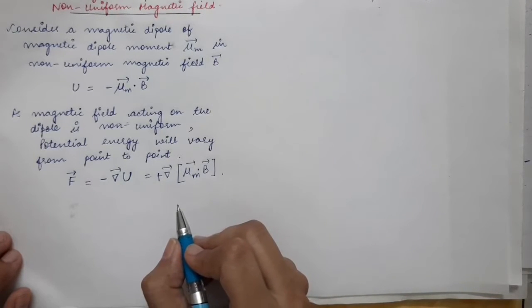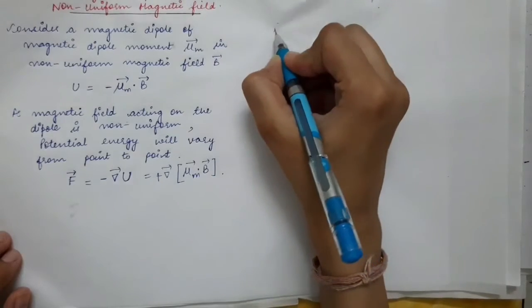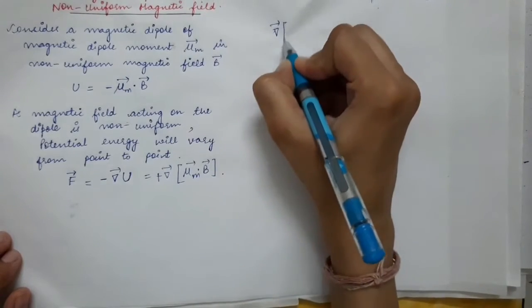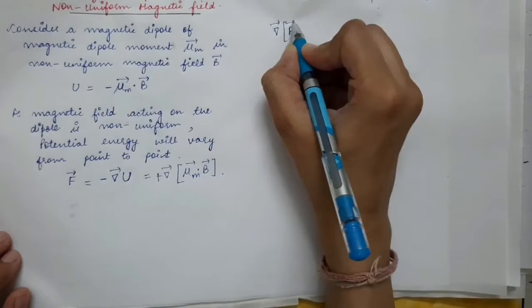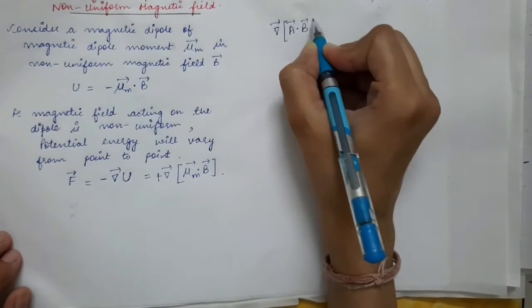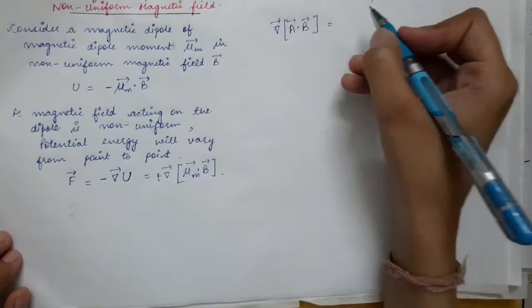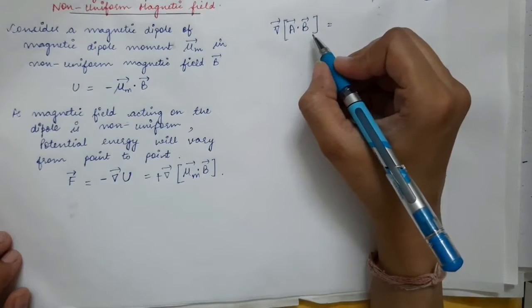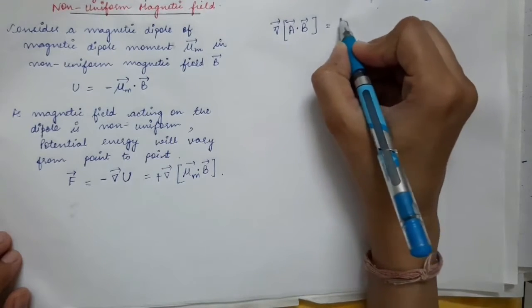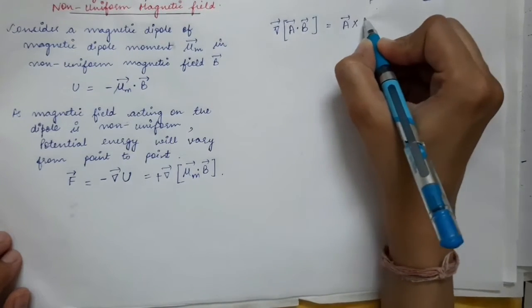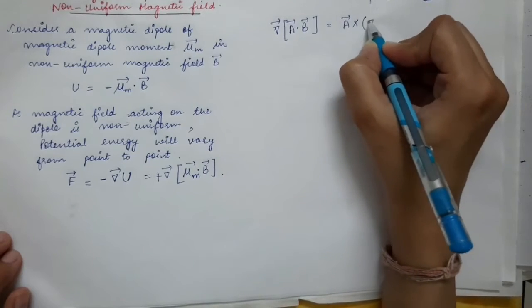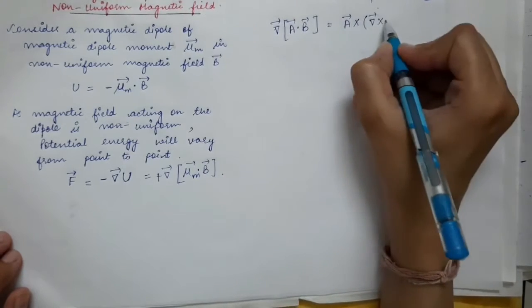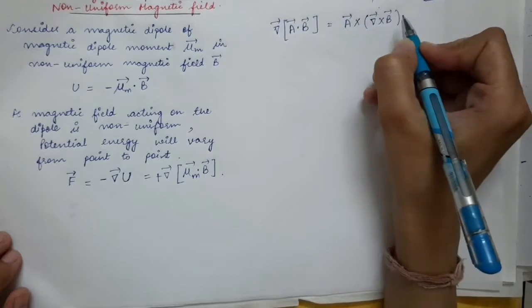Now over here we can use a vector identity. What is the gradient of the dot product of two vectors? The gradient of the dot product of two vectors is given by A vector, then cross product with curl of the second vector which is B vector.